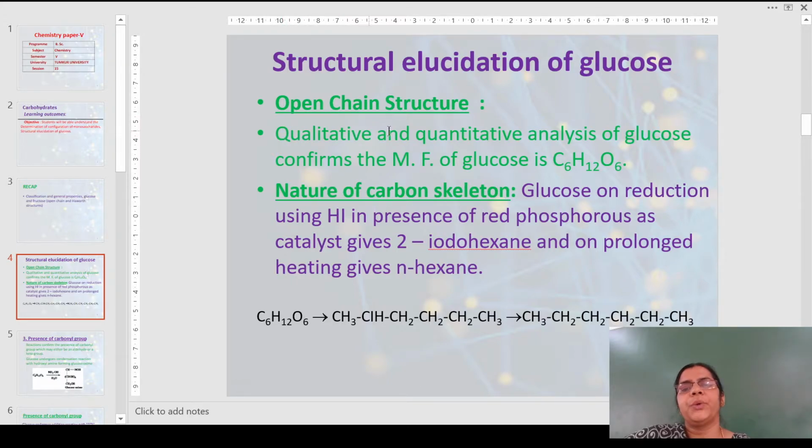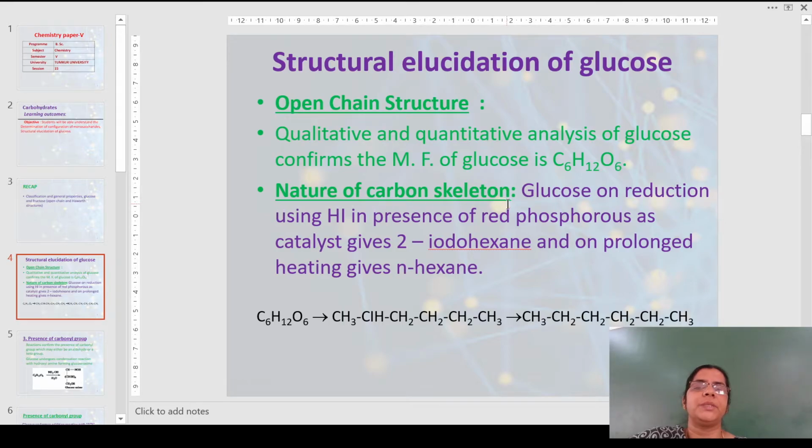First and foremost, the qualitative and the quantitative analysis of glucose, what we call wet chemistry. The elemental analysis indicated that the molecular formula of glucose is C6H12O6. Once we know that, we have to know whether it has an open chain structure or a ring structure. So, the nature of the carbon skeleton: there are 6 carbons in this.